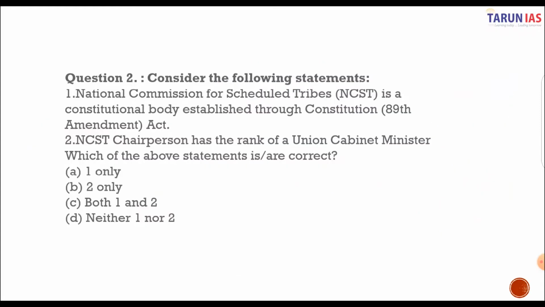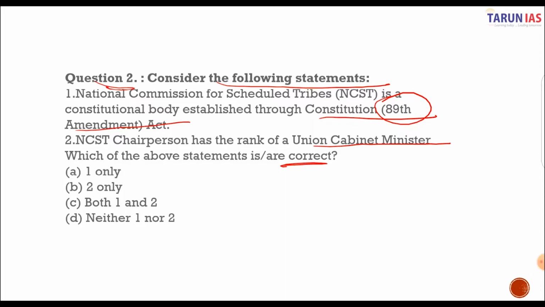Now let's move to question number 2. Consider the following statements. The National Commission for Scheduled Tribes is a constitutional body which is established through the 89th Constitution Amendment Act, and the NCST chairperson has a rank of Union Cabinet Minister. We have to select which of the above statements is correct. So let's see which of the statements is correct.